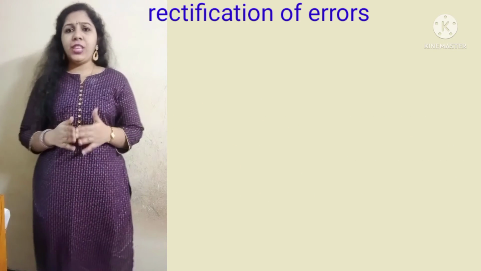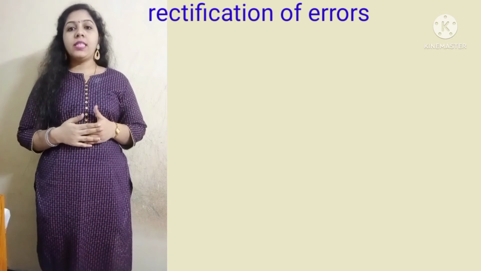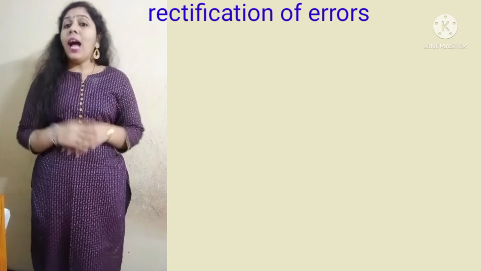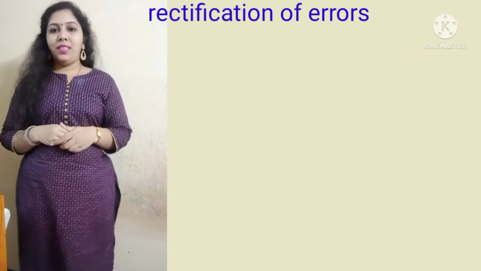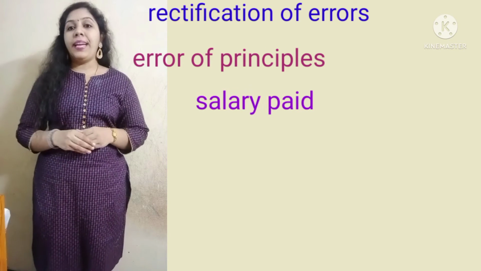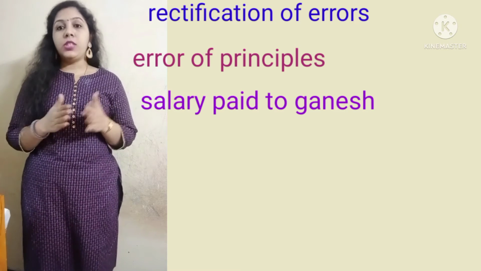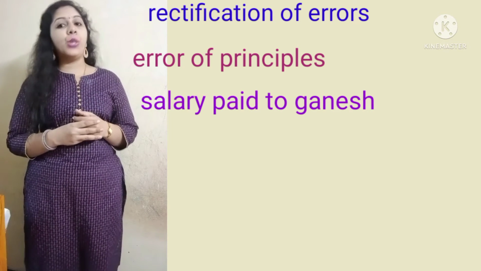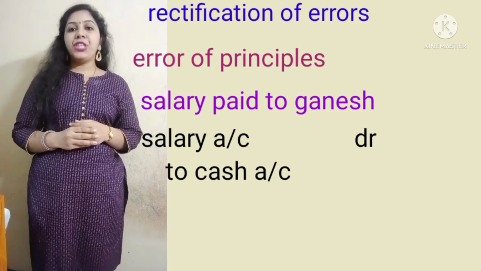In some situations, a mistake occurs even though the trial balance will be tallied. How? Let us see an example. What is the original entry for salary paid to Ganesh? Salary account debit to cash account.